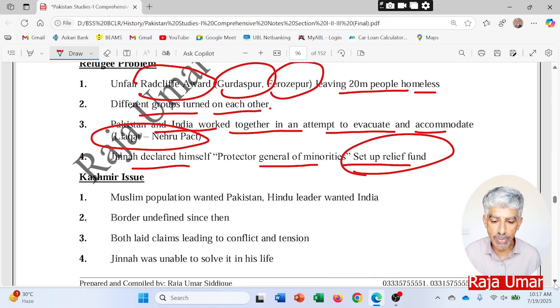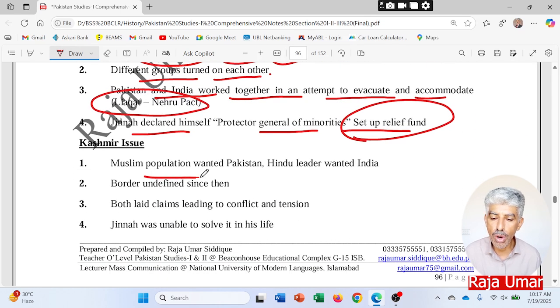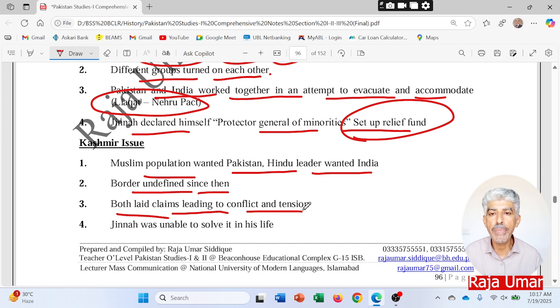So the Kashmir issue, as I explained, what was the issue? The Muslim population wanted Pakistan, while the Hindu Maharaja wanted the valley of Jammu and Kashmir to be given to India. So the border has been undefined since then. After 78 years, the Kashmir issue is still there. Both laid claims, leading to conflict and tensions. War happened there in 1948, and Pakistan was able to liberate some part of the valley of Jammu and Kashmir in the form of Azad Jammu and Kashmir, which is under the control of Pakistan now. Jinnah was unable to solve it in his life as he could not live long.